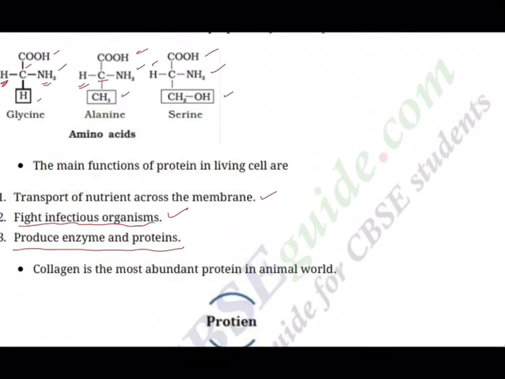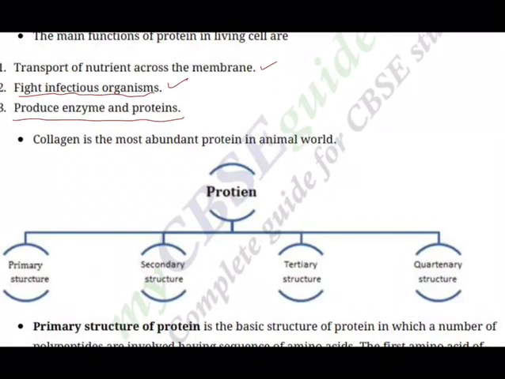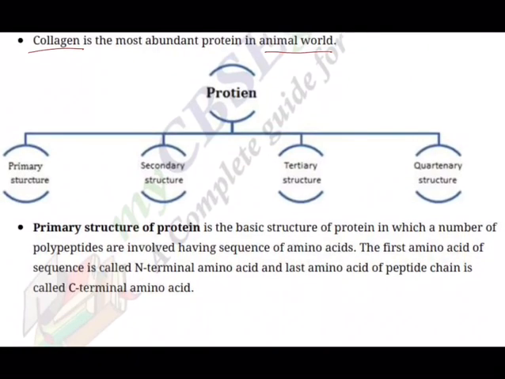And then of course, thanks to them, because they produce enzymes, and enzymes are like cricket umpires, who will ensure that the game goes on smoothly, and enzymes also will ensure that the rate of reaction will be faster and the desired products will be formed quickly. And collagen, all of you know, is the most abundant protein in the animal world, and thanks to collagen, many tissues are getting connective tissue.